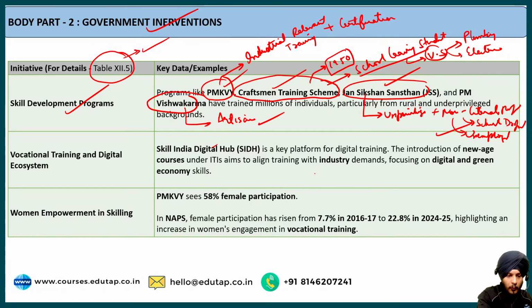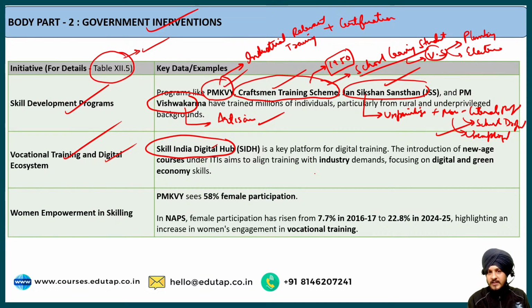After that, we have vocational training as a digital ecosystem. I told you that vocational education is very important, so the government has taken different steps. One of the important steps regarding digital ecosystem training is the Skill India Digital Hub. Now, what is this platform? As the name suggests, this platform promotes digital training among individuals.